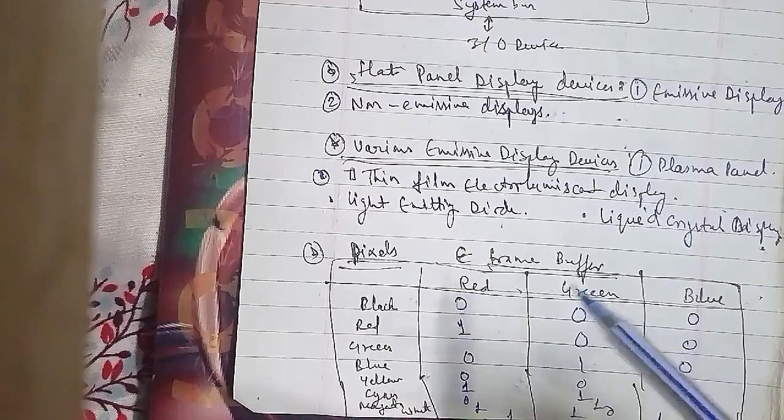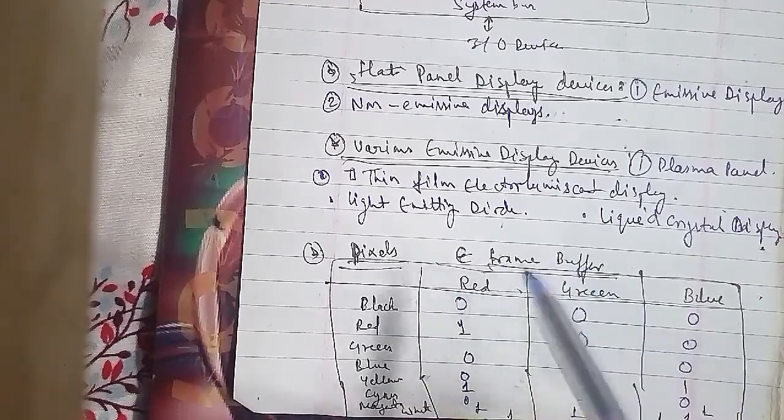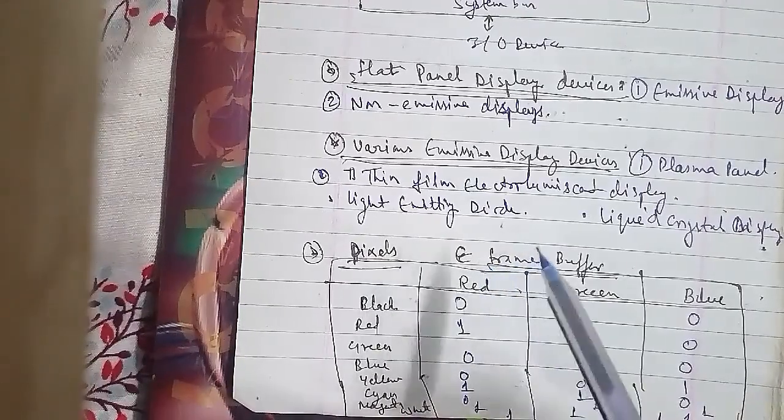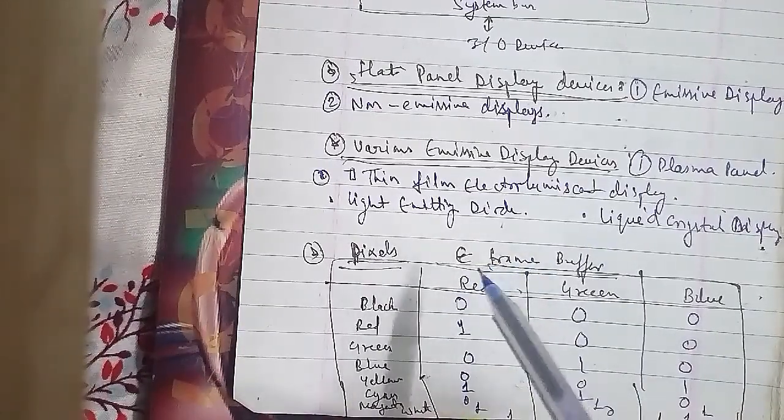In unit 3rd, there is the three-dimensional 3D geometric primitives, 3D object representation, 3D transformation, 3D viewing, projection, 3D clipping as well.